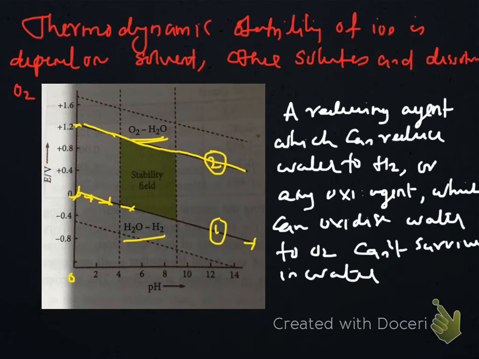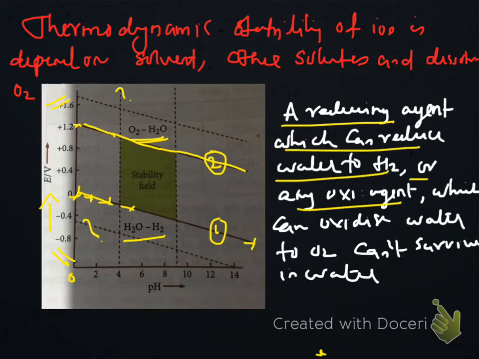From this graph itself, the reducing condition is present in the lower part and the oxidizing condition is present in the upper part. As the electrode potential increases, reducing power decreases while oxidizing power increases. Good oxidizing agents are at the higher reduction potential and good reducing agents are at the bottom part. A reducing agent which can reduce water to hydrogen, or any oxidizing agent which can oxidize water to oxygen, cannot survive in water.